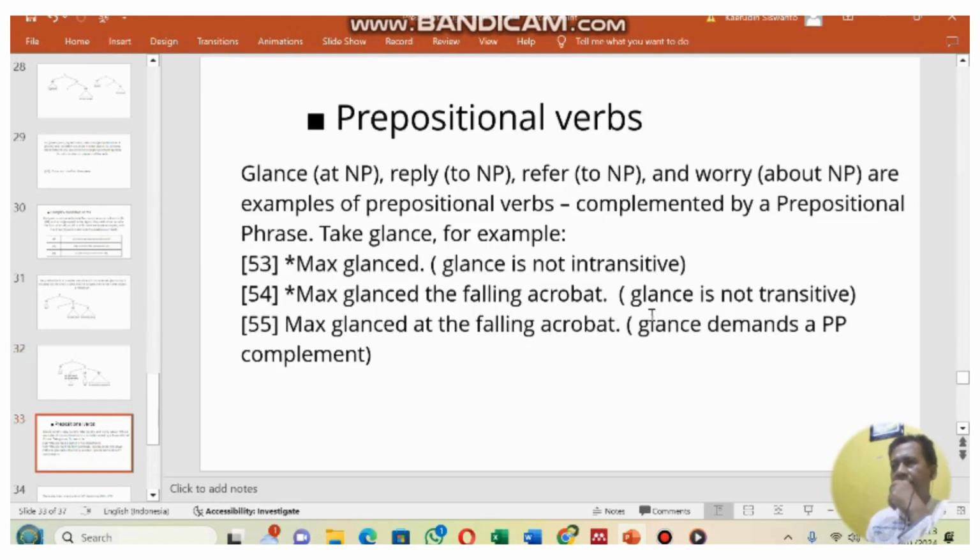Prepositional verbs: glance at NP, reply to NP, refer to NP, and worry about NP are examples of prepositional verbs, complemented by a prepositional phrase. Take glance, for example. Mark glanced: it means glance is not intransitive. Mark glanced the following acrobat: it means glance is not transitive. Mark glanced at the following acrobat: it means glance demands a PP complement.